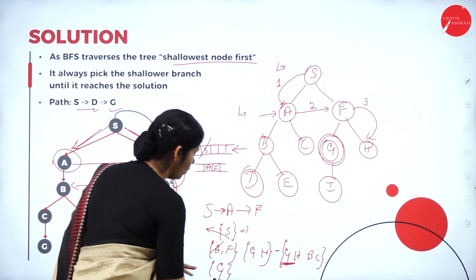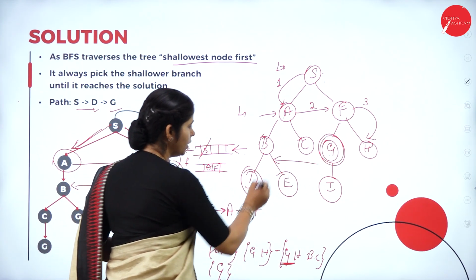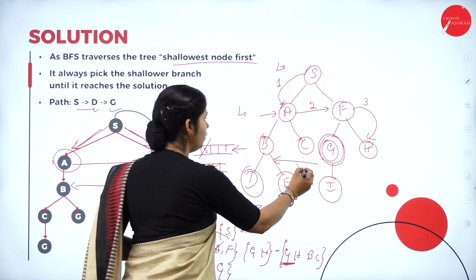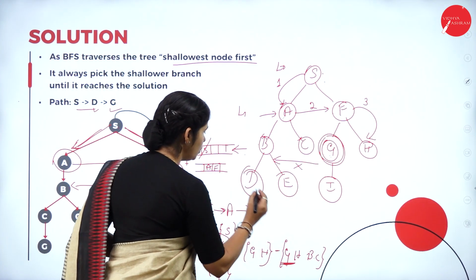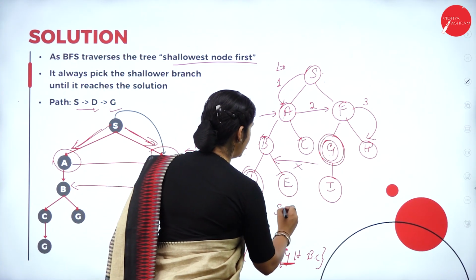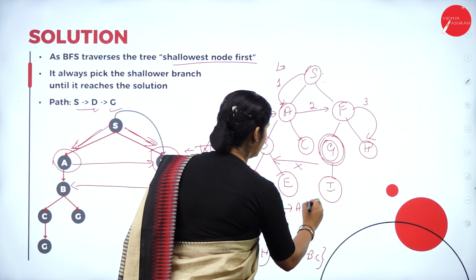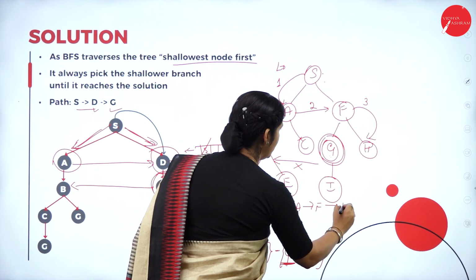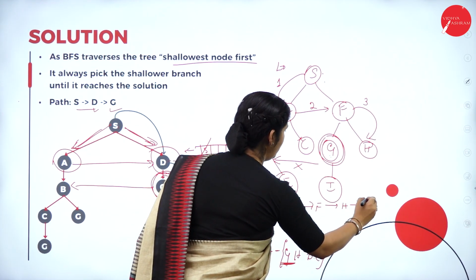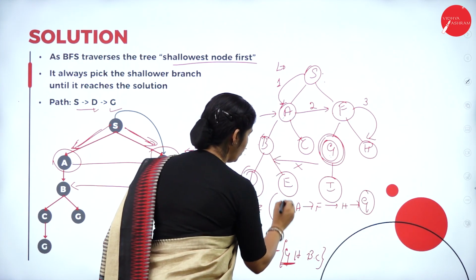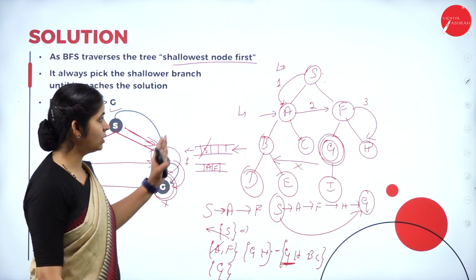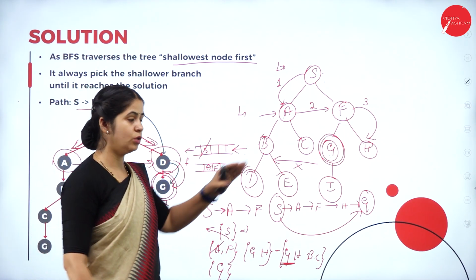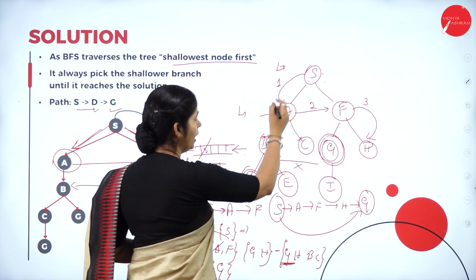Since we have found the goal state, we are not moving further. We are not moving further for traversing the tree as we have visited the goal node. So, what would be the path here? S provides A, then F, then H and then G. So, from the start node, we are reaching the goal node using this particular path. That is called breadth first search.